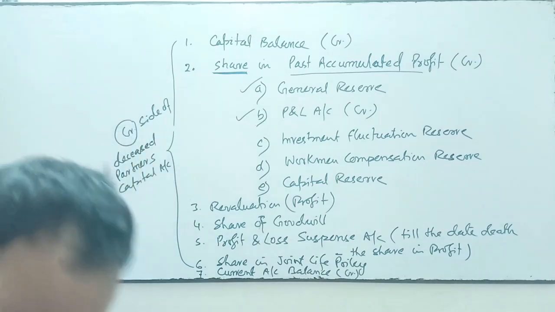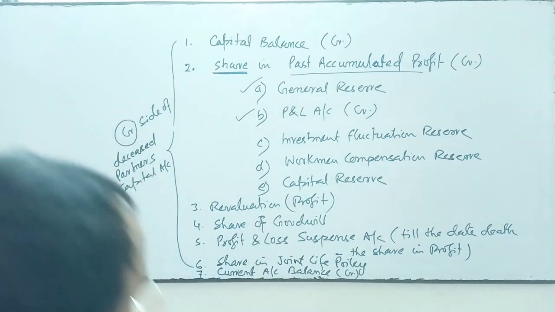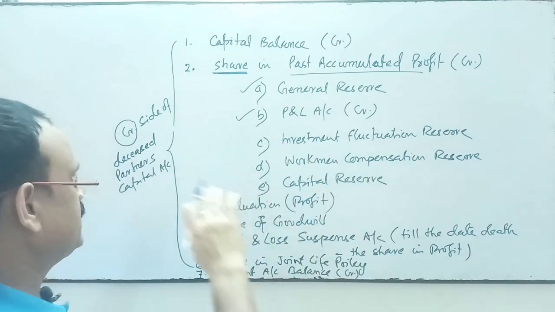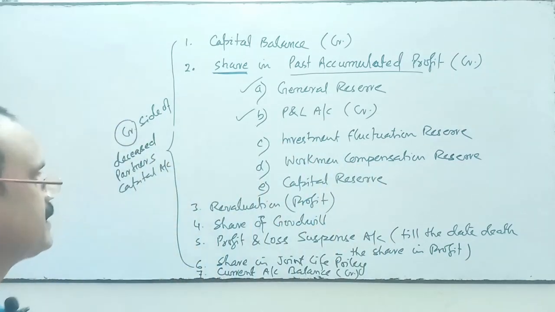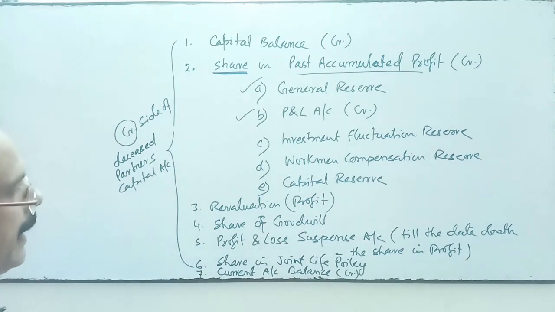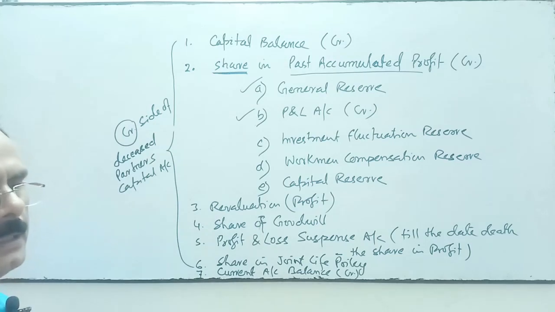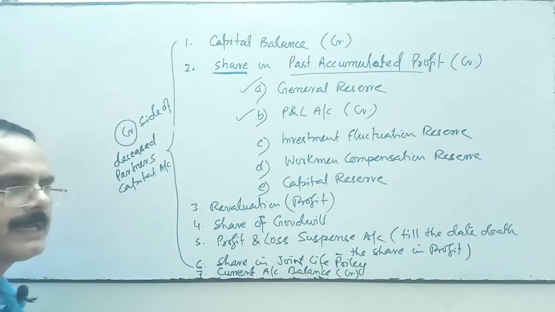These will be transferred to the credit side of the deceased partner's capital account, the partner who had died. And this amount will be transferred to the deceased partner's capital account. Who will be entitled to get this amount?